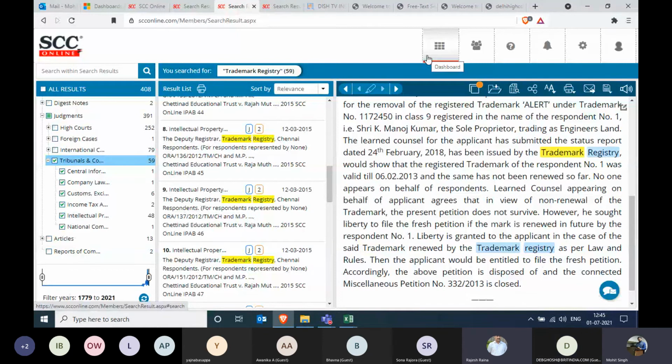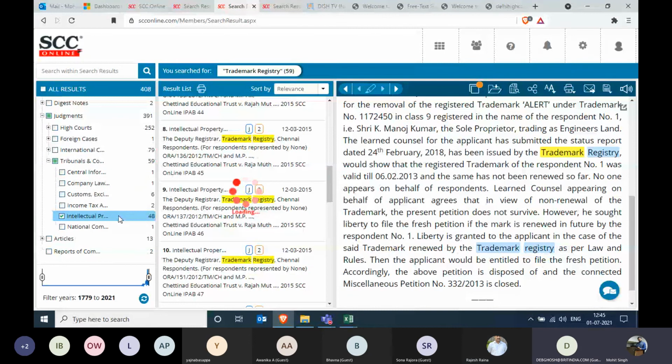I'm also checking. These are all tribunal decisions. So what else do we have? Yes, of course, we have the High Court judgments also. Sir, would this fall under the Intellectual Property Appellate Board?